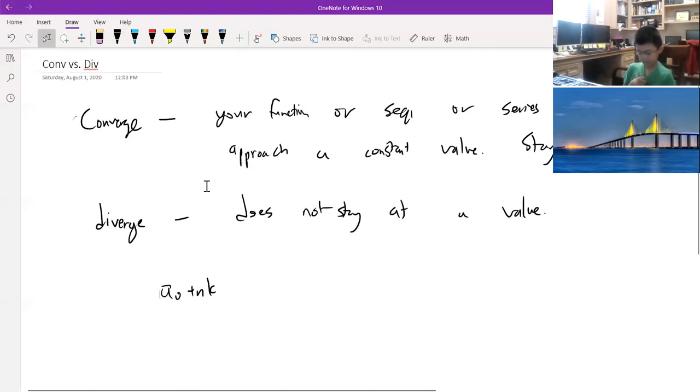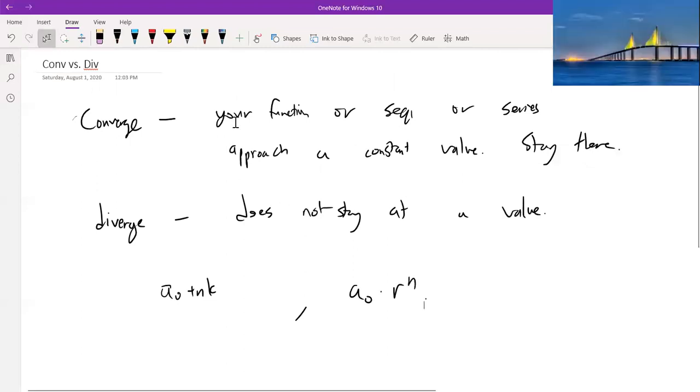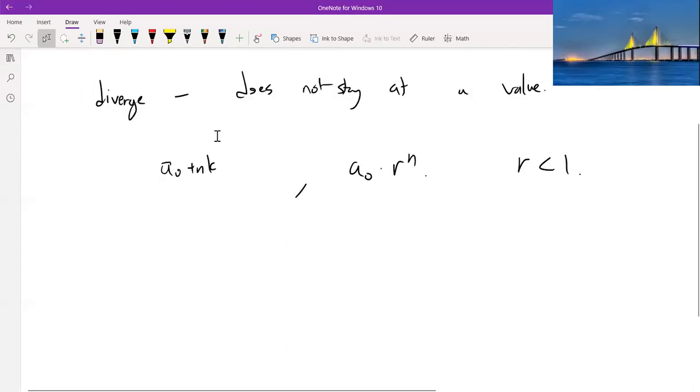While for geometric series, a0 times r to the n, I claim that these will converge if the absolute value of r is less than 1. And we can show that real quick, but first, I want to talk about why it is important to study convergence and divergence. So you might think it's completely irrelevant to what we're talking about besides the fact that we're just looking at convergence and divergence of sequences, but this is not the case. Let me give you an example.